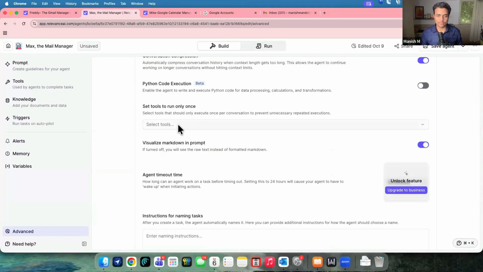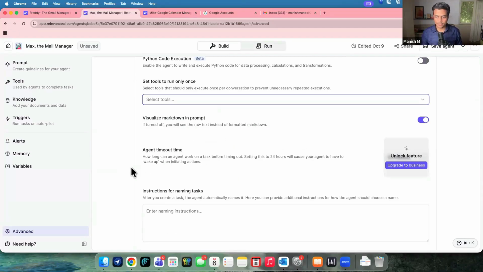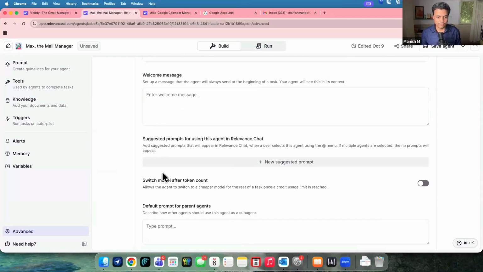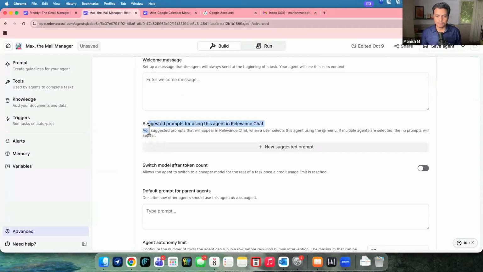Python code execution is there. Set tool to run once, for which tools you want to check in and when they are supposed to run. Agent timeout is also there. Visualization, markdown, plenty of things are here which can be configured. Welcome message, some sort of guide using agentic stuff, suggested prompts for using the agent, and relevance chat, switch model after